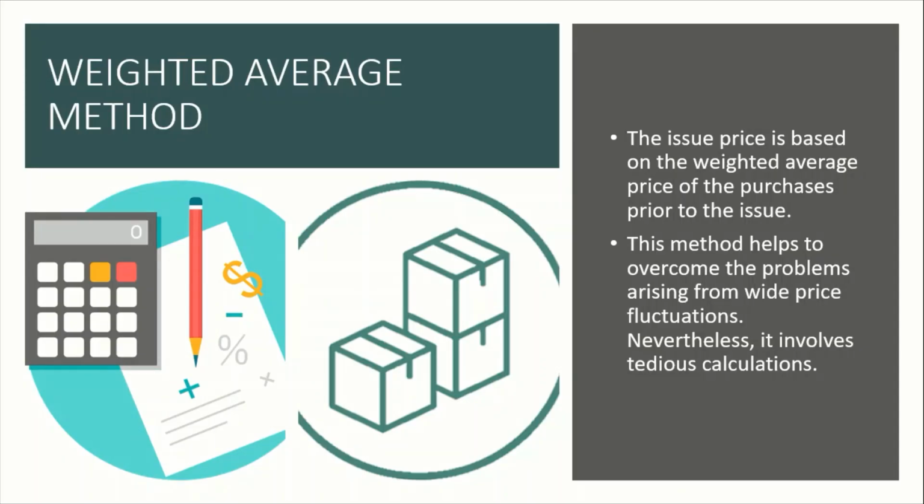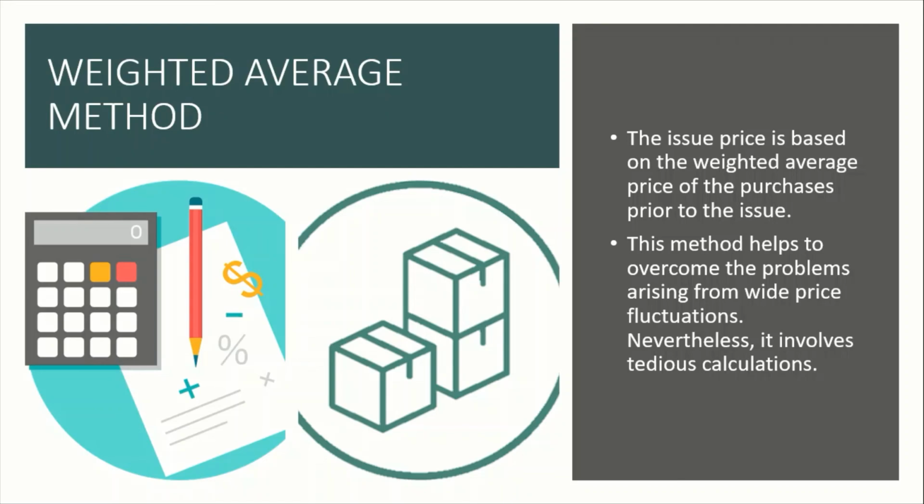Okay, weighted average method. The issue price is based on the weighted average price of the purchases prior to the issue. This method helps to overcome the problems arising from wide price fluctuation. Nevertheless, it involves tedious calculation. Kita bukan guna siapa yang datang dulu.